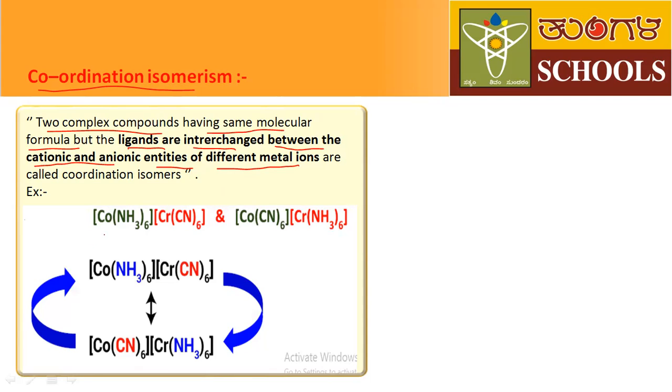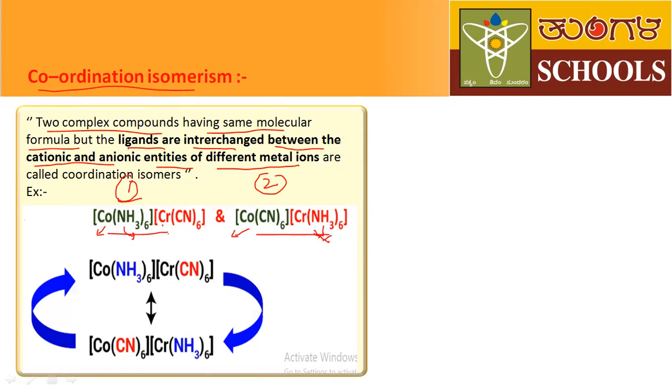Okay, here this is one coordination compound, and this is another coordination compound. This is the first coordination complex, and this is the second coordination complex. These two coordination complexes have the same molecular formula, because here there is one cobalt, and here also one cobalt, and here there are 6 amine groups, and here also 6 amine groups.